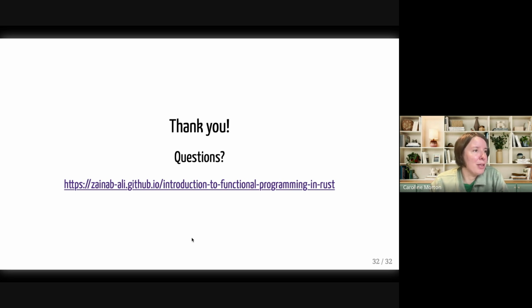I wrote down a couple of questions. So what features of Rust do you think make it particularly good for functional programming? It sounds like you really like the error aspect of it, and being able to define your own error and change the signature, but is there anything else, or do you want to expand on that?